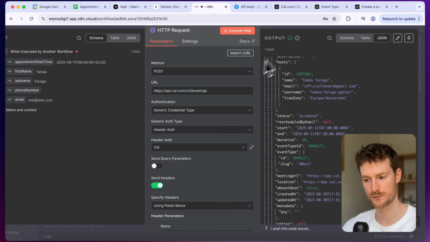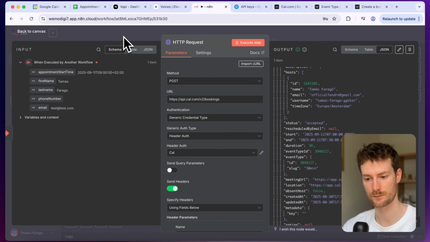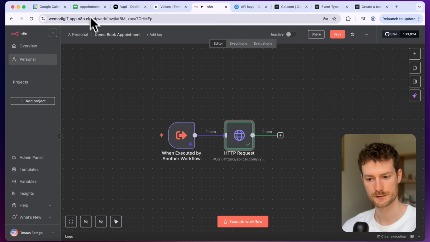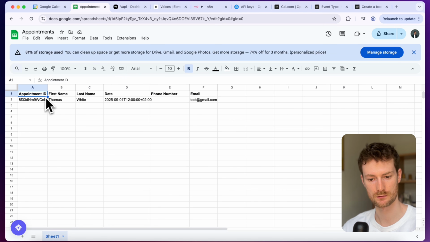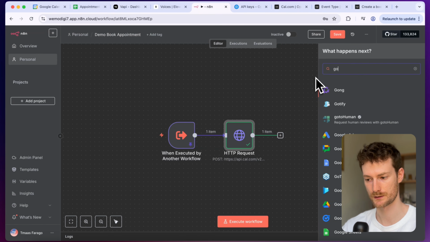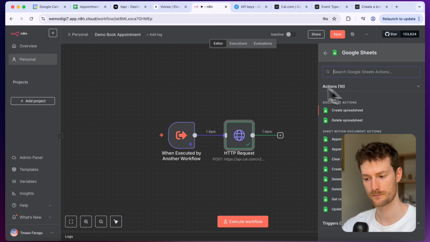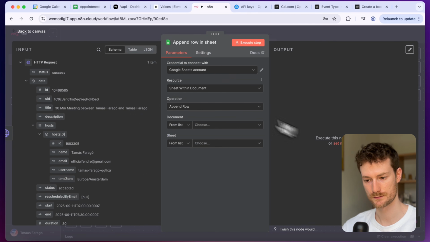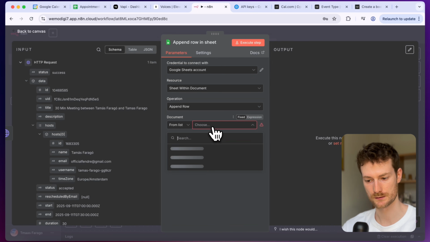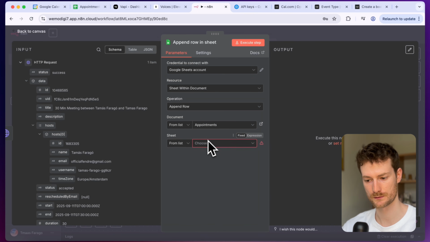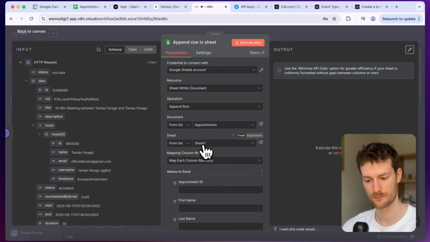So now we can use all this response to save this appointment into our Google Sheets. So this is how your Google Sheets should look like. You need to have an appointment ID and all the values that we use for booking the appointment. We need to add the Google Sheets node here. And let's select Append Row in Sheets. You need to authenticate your Google account. And let's also select your document and also the sheet.